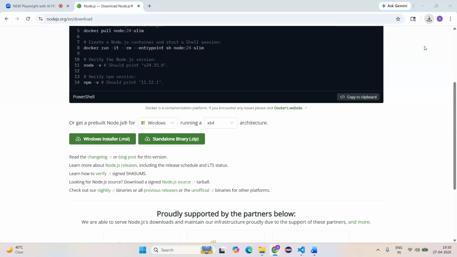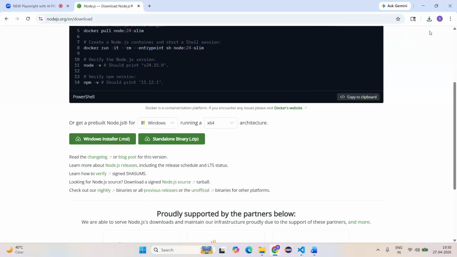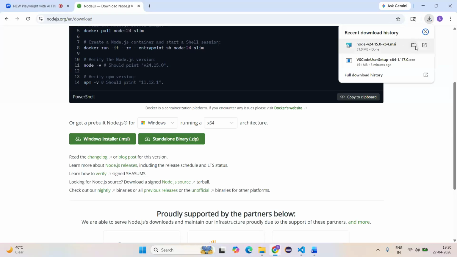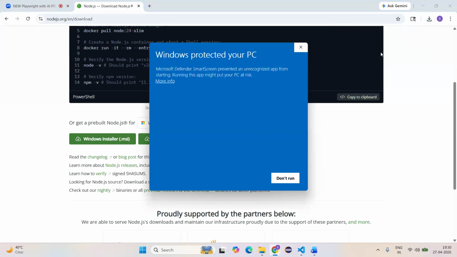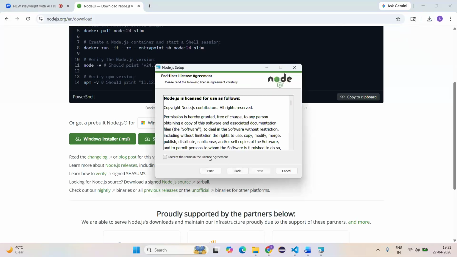Again, go to the second option, ma, and it will open a pop-up, guys. So see here, ma, what is happening? Microsoft Defender SmartScreen prevented an unrecognized app from running. Click on More info, then Run anyway, guys, and it will open the pop-up like this, and it is loading all the files, ma. Go to next, guys. Click on I accept, ma.